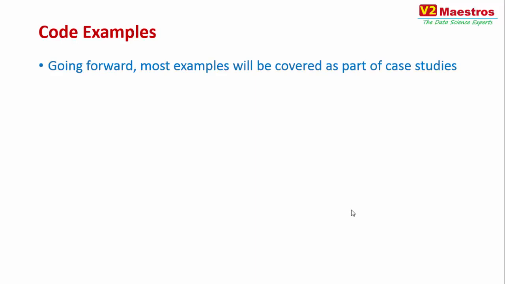One thing I want to say upfront is that going forward, a lot of the code examples for data cleansing and data transformation activities will be a part of the use cases you're going to be seeing later in the course, because it makes sense for these things to be used in a use case to show how important and how purposeful these transformations are. So just FYI, if you are looking for a lot more code samples, you will find them as a part of the use cases later in the modules.